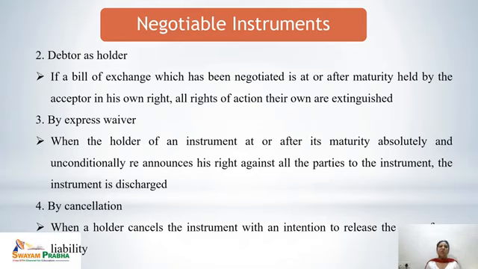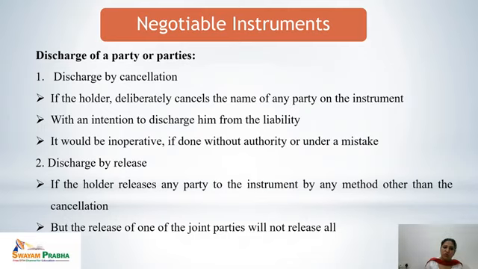In other words, when the holder of an instrument, at or after the maturity of that negotiable instrument, absolutely or unconditionally renounces his rights, in that case the negotiable instrument is discharged. Next is by cancellation. If any negotiable instrument is cancelled by the holder, and the intention to cancel the instrument was to release the party from the liability, this is called the discharge of the instrument.